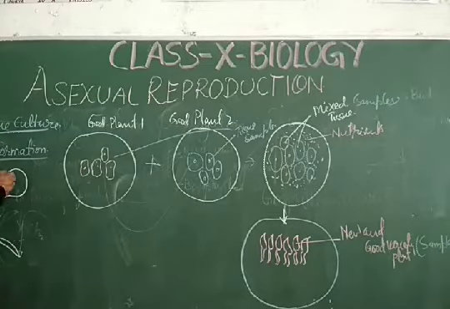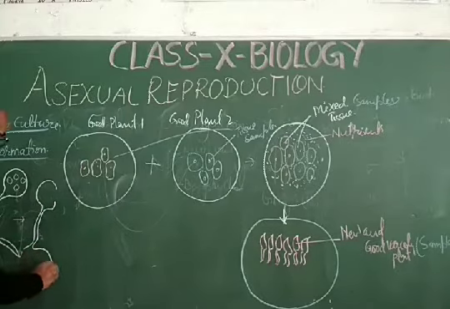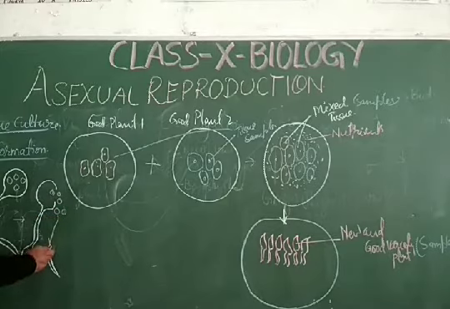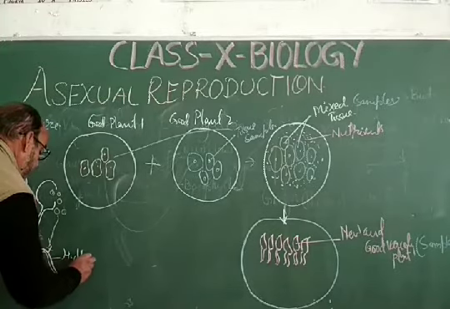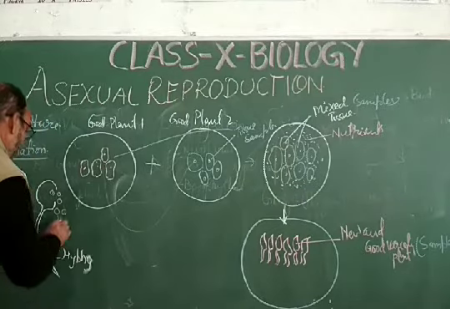So in this case, these are spores of Rhizopus, and if they get burst, then they come out from the sporangium, and when it mixes with the hyphae, this is hypha. When it mixes with the hypha,